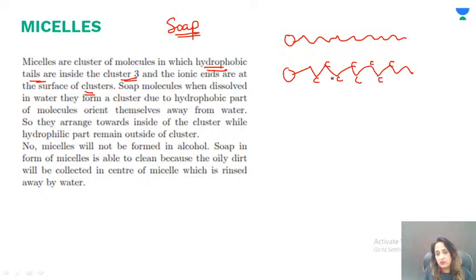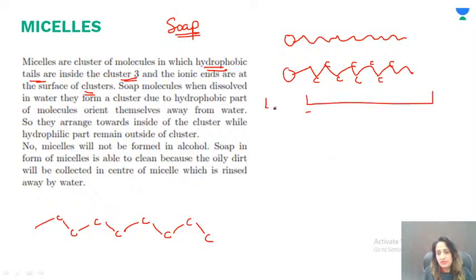This is how we write hydrocarbons. They are kind of zigzag long chains. So this is the hydrophobic tail, and let's say this is the hydrophilic head. The way we write it is like this. So what are micelles? Micelles are clusters of such molecules. Cluster means when we have many of them like this.